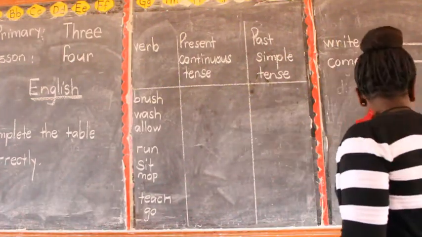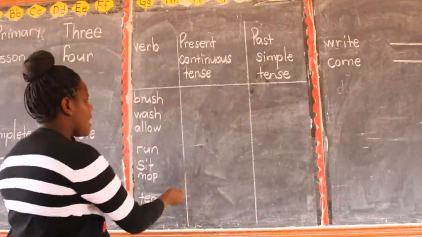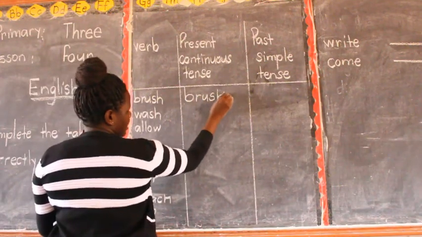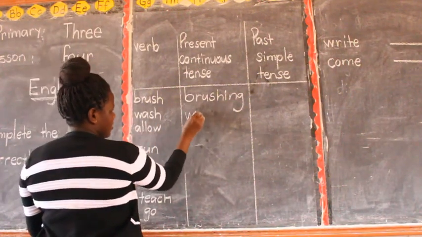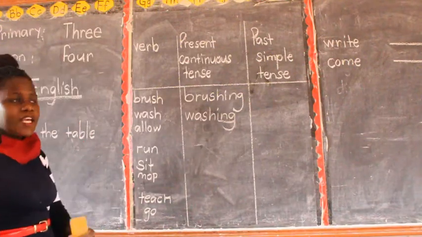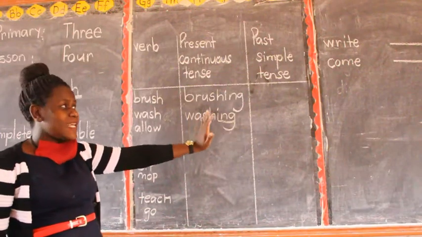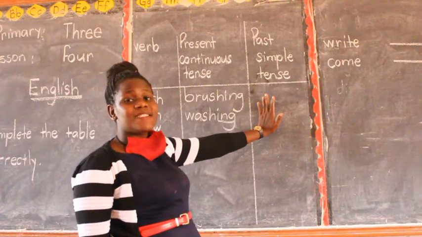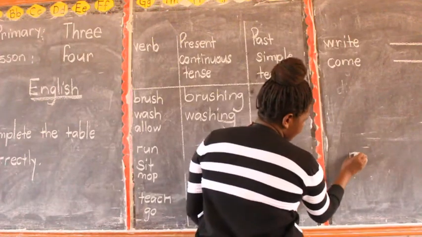Don't confuse them. In the present continuous tense, we are just going to add ing. For example, here, brush. Here we say brushing. Are we together? Here you say washing. Which letters am I adding, children? I am adding ing. So this one you add ing. But for past simple tense, we have ways of forming it. We have what we call regular verbs and irregular verbs.